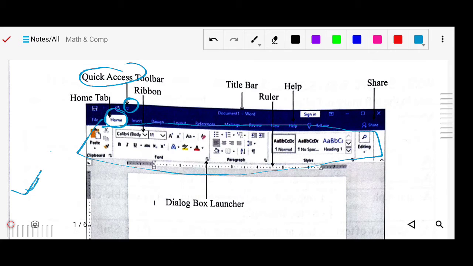This is the title bar, where the name of the document is written, the name by which it is saved. By default, as you know, that is Document 1. Here is the ruler. There is also a Help button. Here is Share, meaning you can share your document. This small downward arrow at the corner is the dialog box launcher.